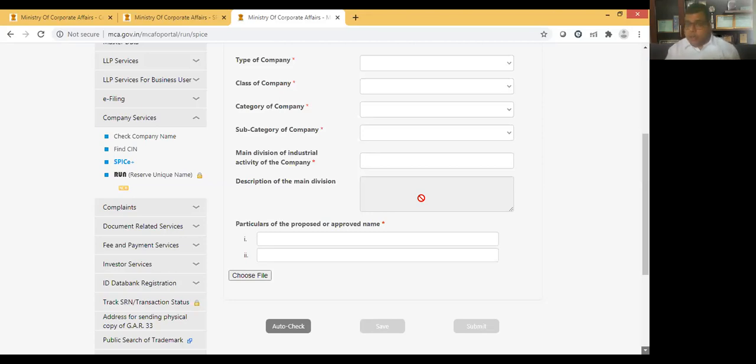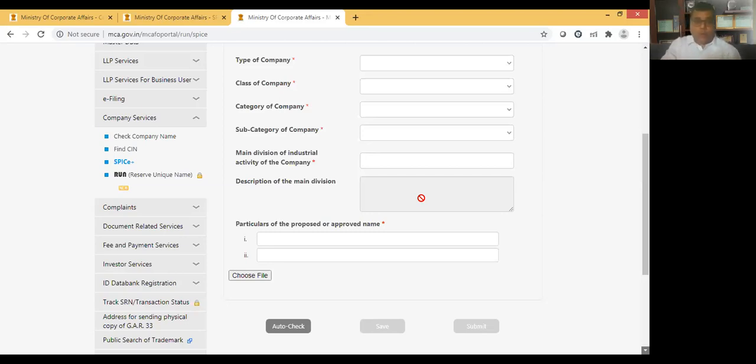But if we are not sure whether the name will be available or not, there may be some issue, maybe ROC may reject the name. In that case, we always advise the client to first file Part A, which is only for the name reservation. Once the name is approved, it is available for 20 days, and after that we can go for the incorporation. This is how we advise the client.